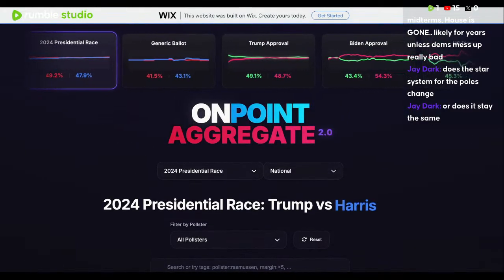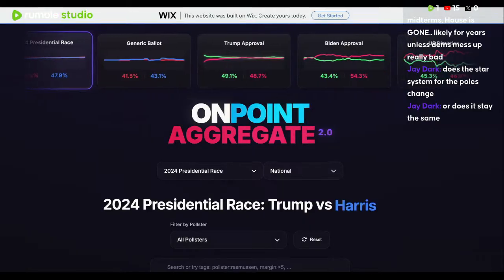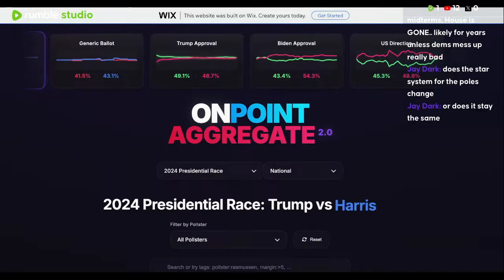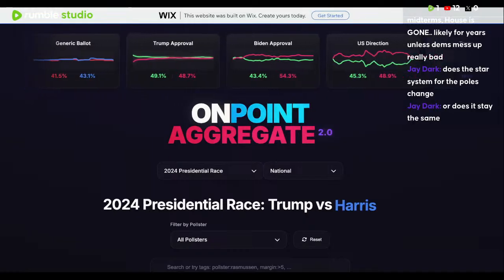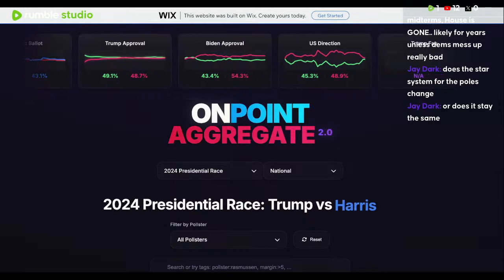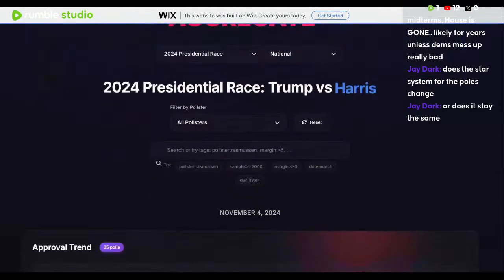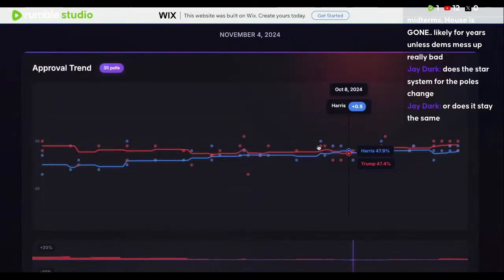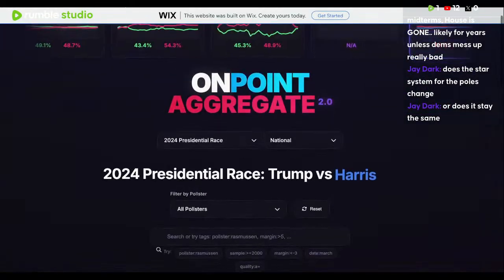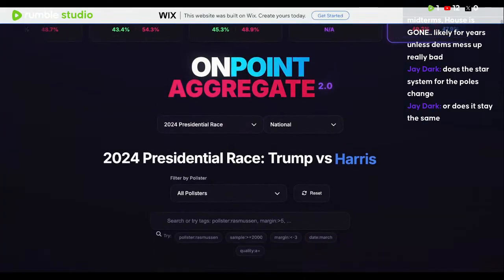I don't know if we're going to be doing this for New Jersey and Virginia, because I don't know if Richard or Mark are going to be polling it. It just really depends on who polls it. If they do poll it at least once or twice, and there's a couple polls we can add in, then I guess we will do aggregates for New Jersey and Virginia. But that's really it, guys.